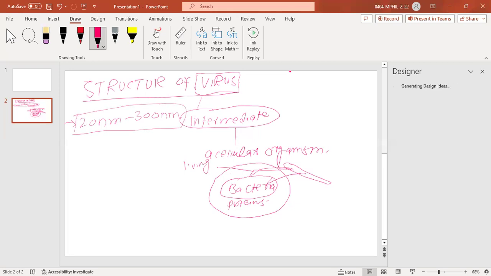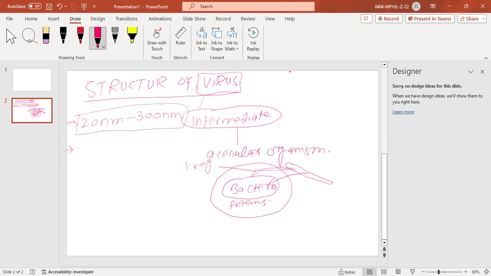And I have told you that virus is not a cell. I use the term here acellular organism. Acellular means not having any cell. Cellular, this is acellular, right? So you can also write here that the cell is not present in case of virus. So it does not have the cellular structure.